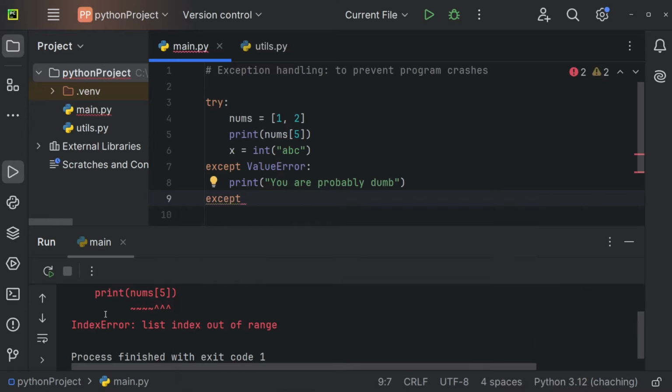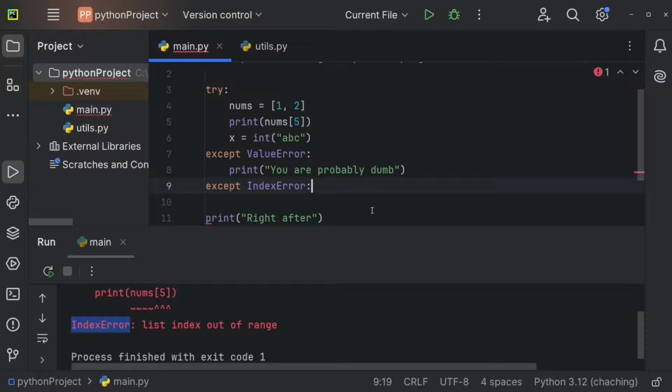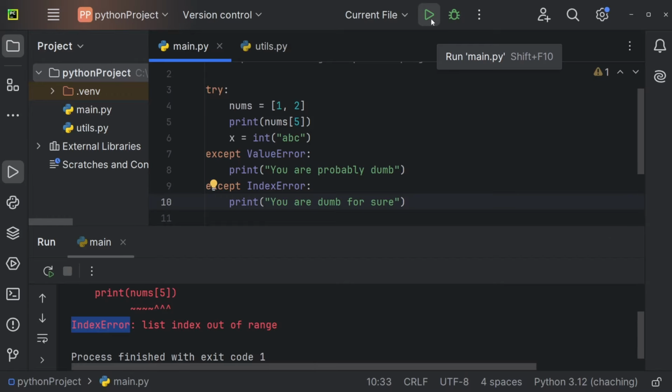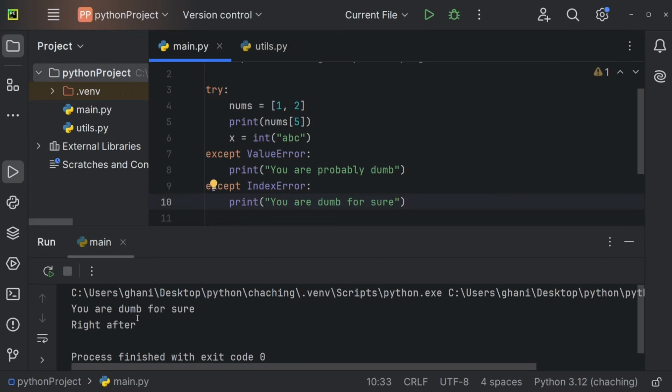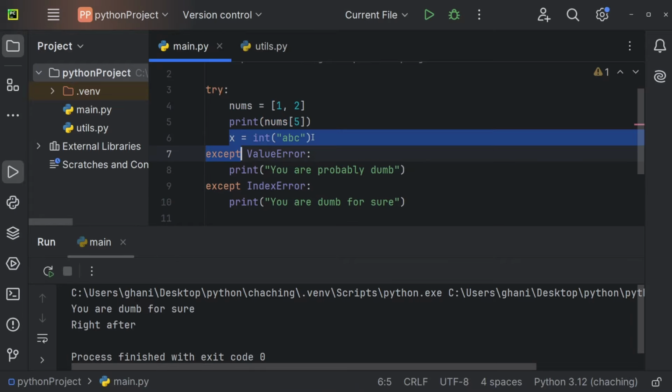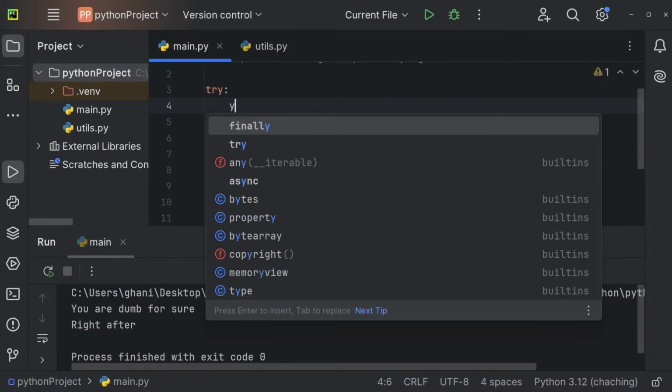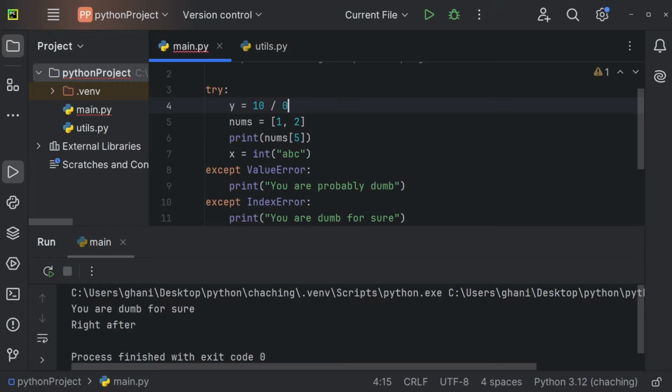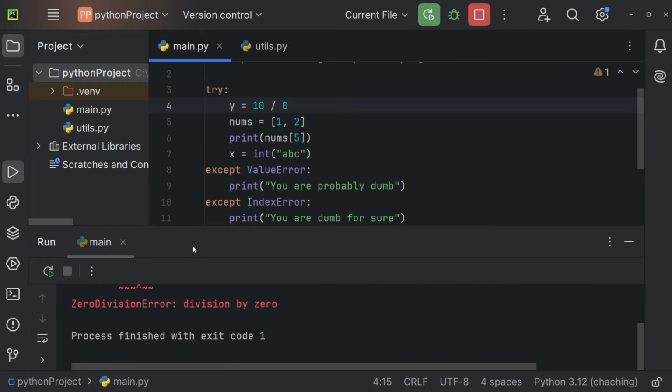So now we can also catch an IndexError. So except, let's copy that error, except IndexError. Under those circumstances, we probably want to print "you are dumb for sure". Now let me execute this, and we're getting "you're dumb for sure". So if this goes wrong, we are catching the IndexError. If this goes wrong, we're catching the ValueError. But now we could of course also divide by 0. So we could also say y is equal to 10 divided by 0. Let me run this, and we are getting a ZeroDivisionError, division by zero.